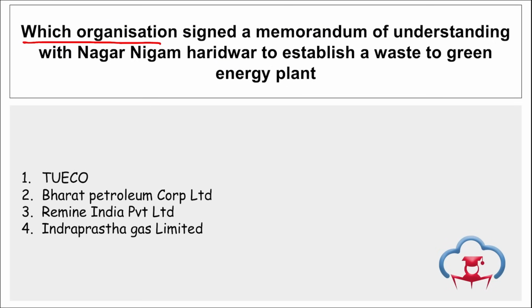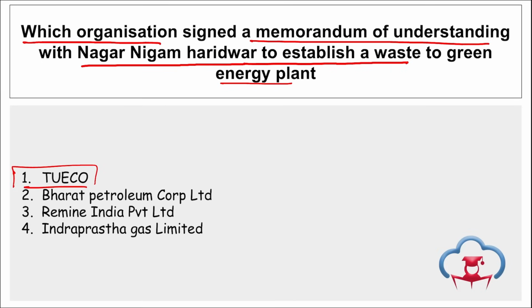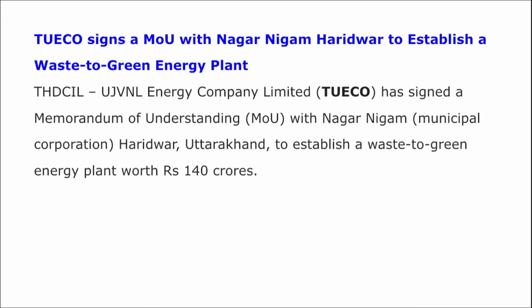Next, which organization signed a memorandum of understanding with Nagar Nigam Haridwar to establish a waste to green energy plant? So, which is that organization? It will be TUECO. What is this TUECO? It stands for THDCIL UJVNL Energy Company Limited. Correct?